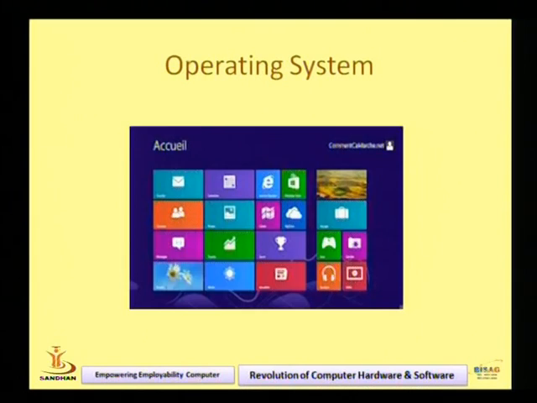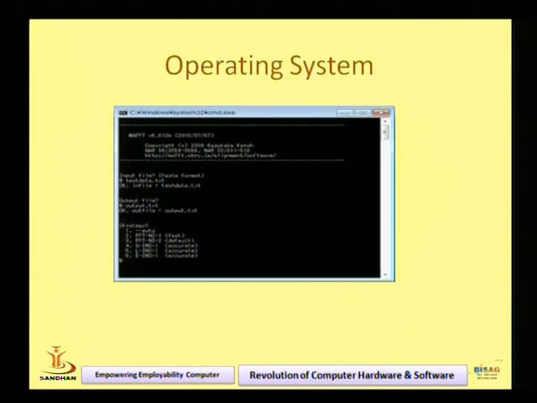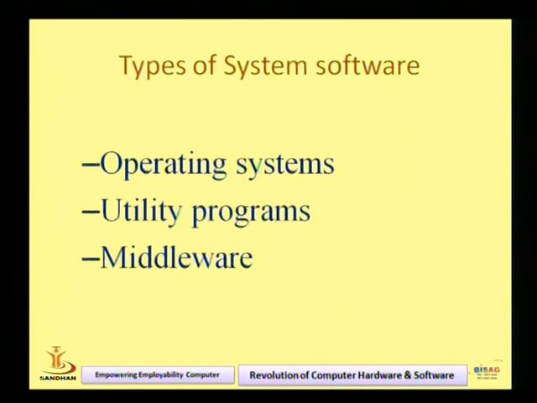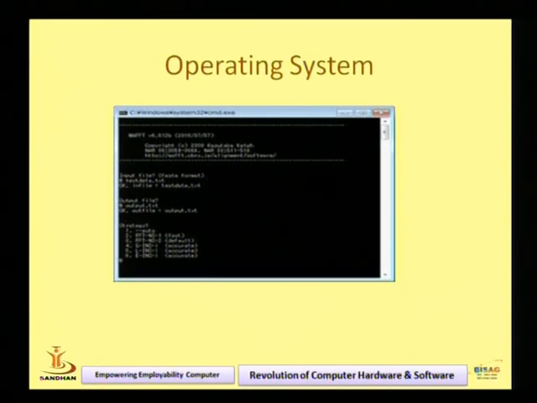So first we started, please revise in two minutes, right? These are the examples of operating systems. What is software? Software is of three types. System software has three types: operating system, utility programs, and middleware. OS examples are Windows Server, Windows, Unix, Linux, and Mac OS. These are the OS.